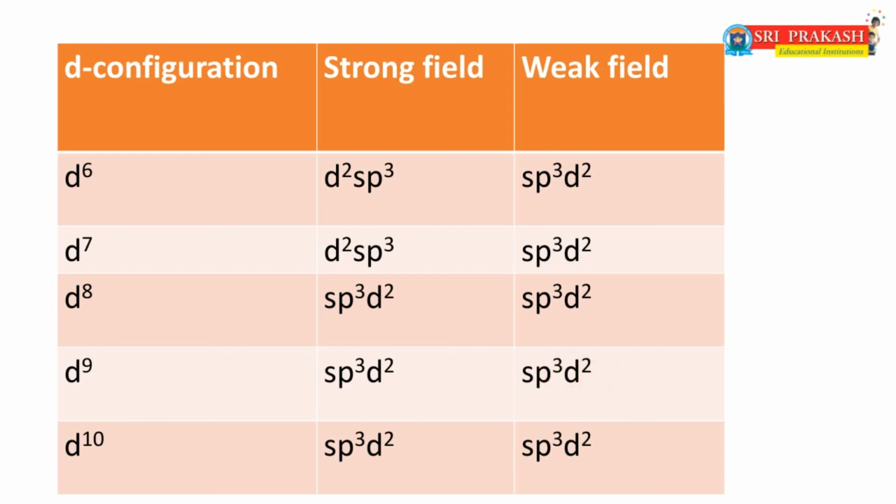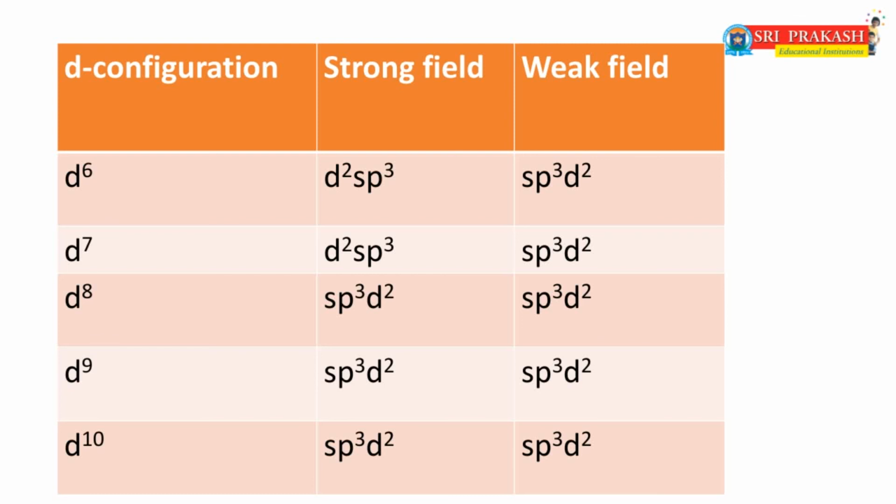That means in d1, d2, d3 systems, irrespective of the ligands, whether strong field or weak field, the systems must form low spin or inner orbital complexes. But in d4, d5, d6, d7 systems, if a strong field ligand is present, the complexes form low spin or inner orbital complexes.